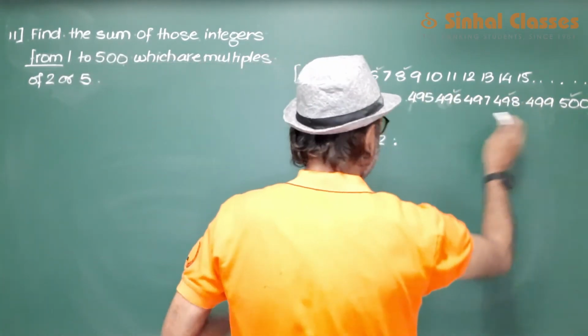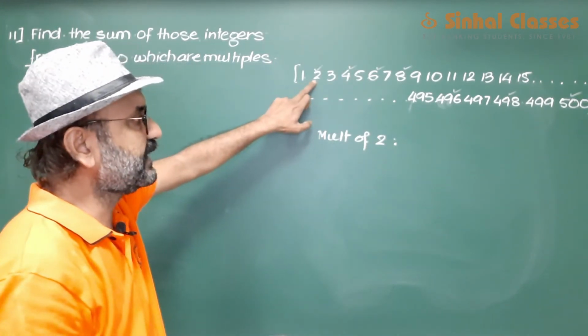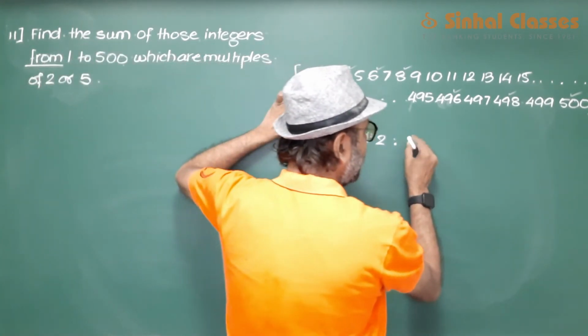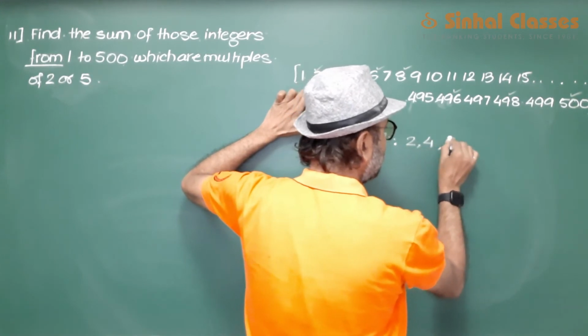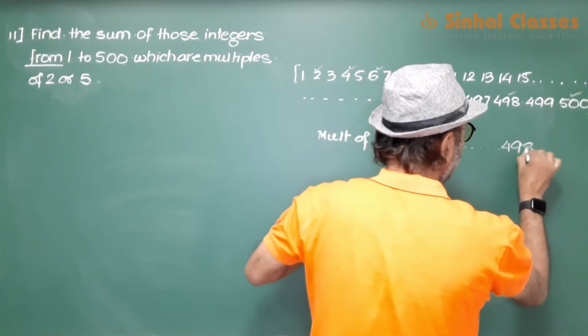नाउ 1 से 500 तक आपको सारे नंबर्स लेने. इन नंबर्स में से select the numbers which are multiples of 2. So multiples of 2 are 2, 4, 6, ... 498, 500.